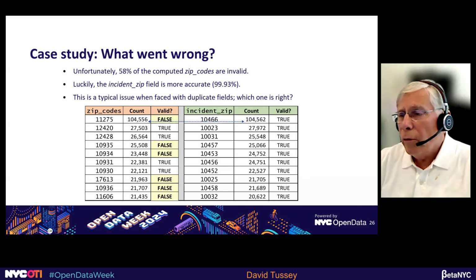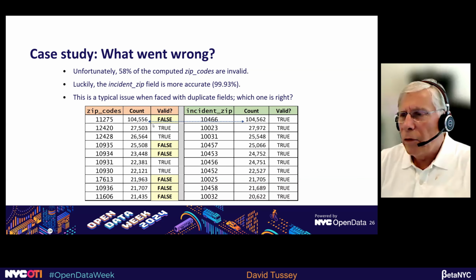And so you can see here of the top 10 using zip codes, 6 of those, which is right at that percentage, 60%, are invalid. Only 4 of them are true zip codes. And if you use the incident field, all of the top 10 are valid.